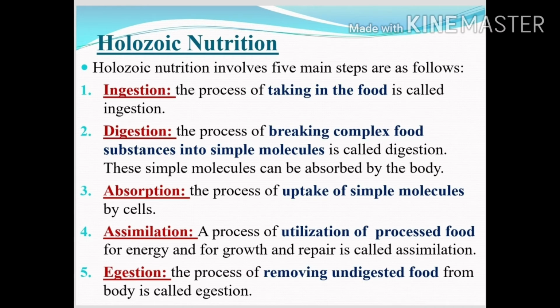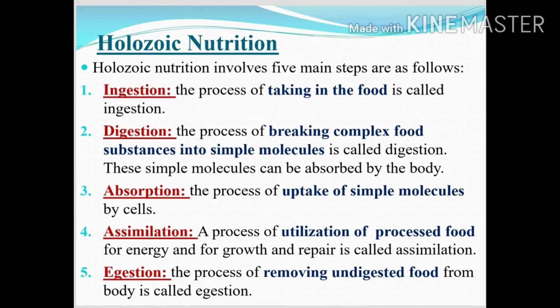Now we'll be talking about the holozoic mode of nutrition in detail. Actually, holozoic nutrition involves 5 main steps, which are as follows. The first step is ingestion. The process of taking in the food is called ingestion. Digestion, the second step, is the process of breaking complex food substances into simple molecules. Breaking down complex substances into simple molecules is called digestion, because our body can absorb only simple molecules.